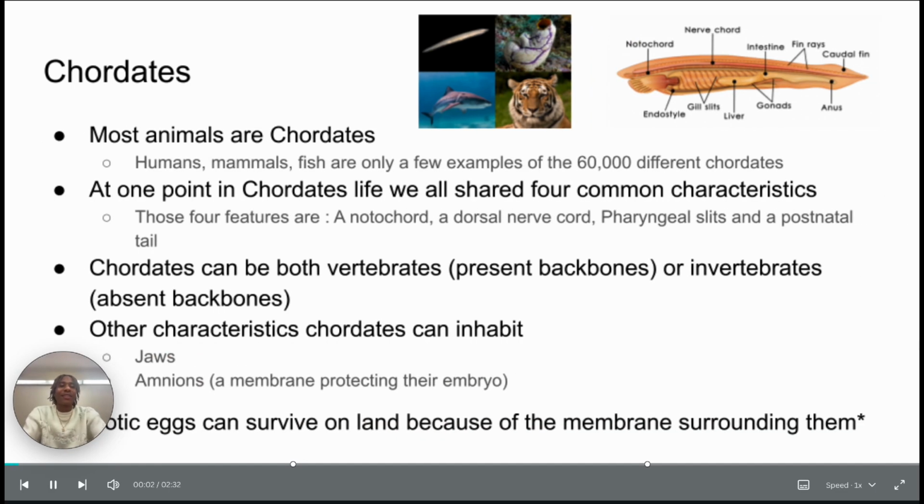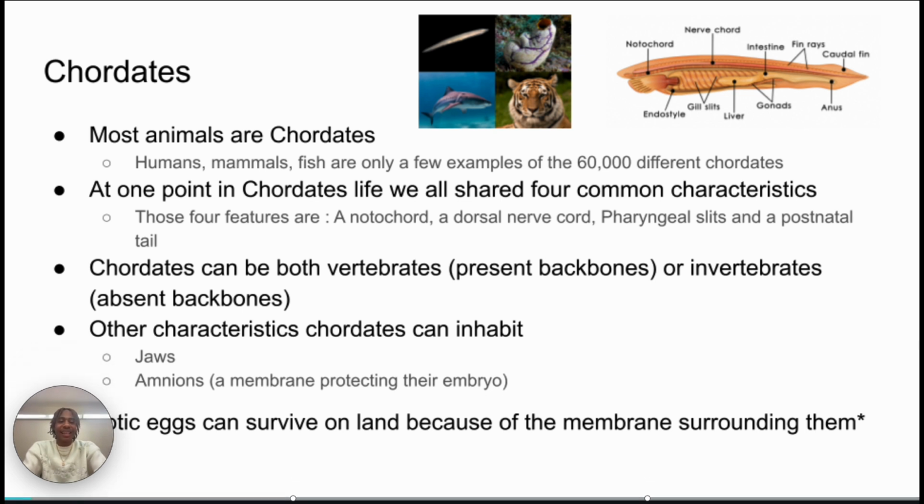Hey, my name is Brandon Searles, and I will be discussing chordates and human evolution. Most animals are actually chordates. For example, humans, mammals, fish, and there's only a few examples of the 6,000 different chordates there are. At one point in chordates' life, we all shared four common characteristics. Those four are a notochord, a dorsal nerve cord, a pharyngeal slit, and a postanal tail.